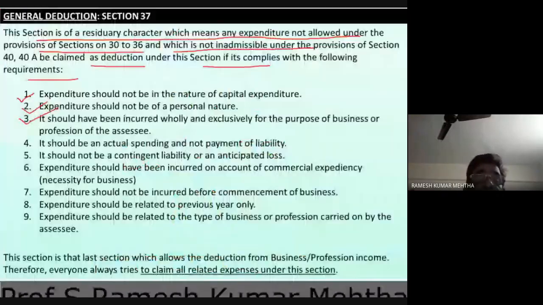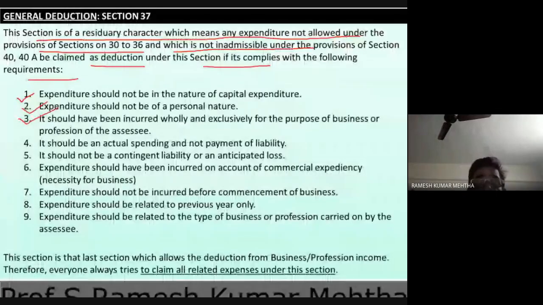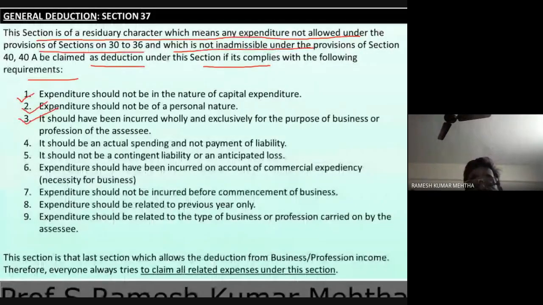So in this case, what it means is that there are some expenditures which should not be shown on the debit side of profit and loss account. For example, expenditure should not be in the nature of capital expenditure. If it is a capital expenditure, it should be either amortized or depreciated, and that amortization amount and depreciation amount should be shown on the debit side of profit and loss account.